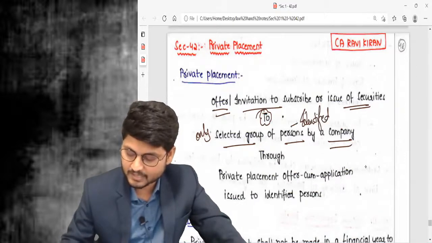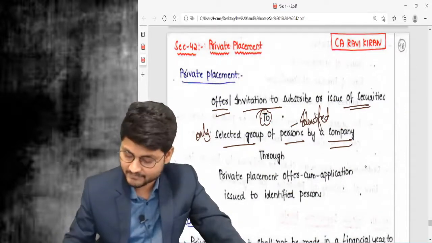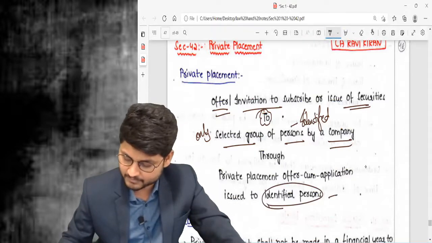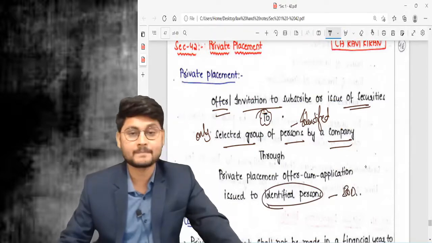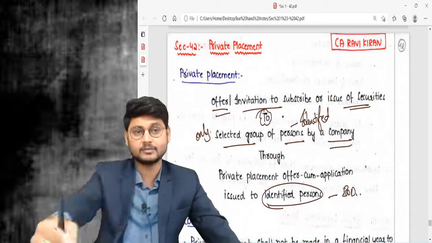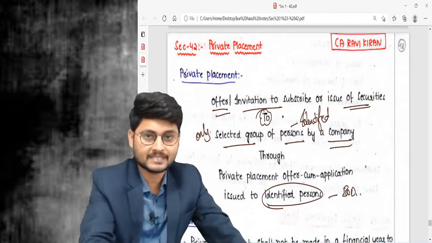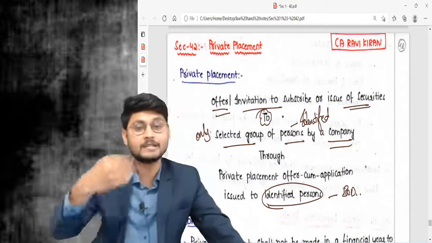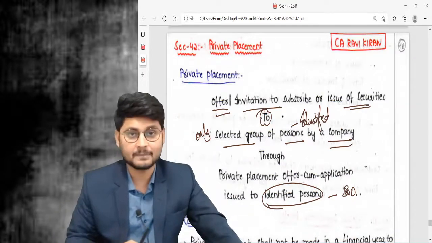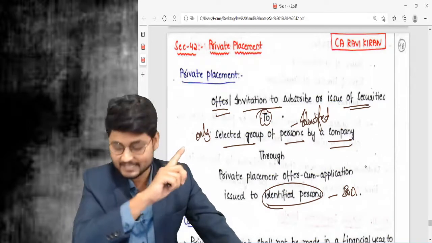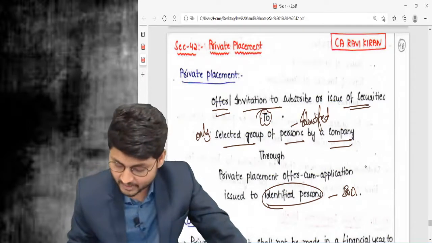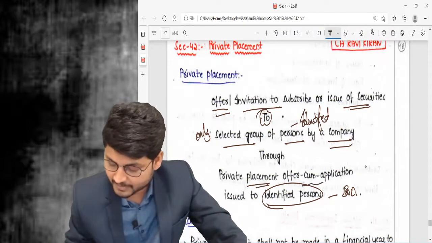Who identifies these persons? The board of directors. Normally, if a company invites the public to subscribe to the securities, the company needs to issue a prospectus. In return, the public will submit an application. In the similar way, here we call it a private placement offer cum application.